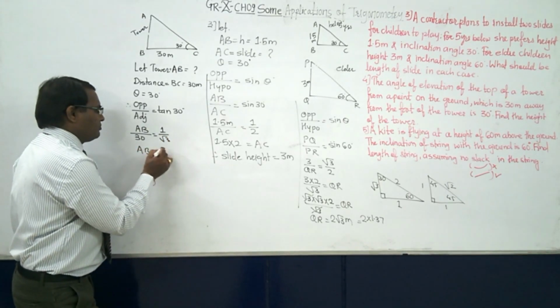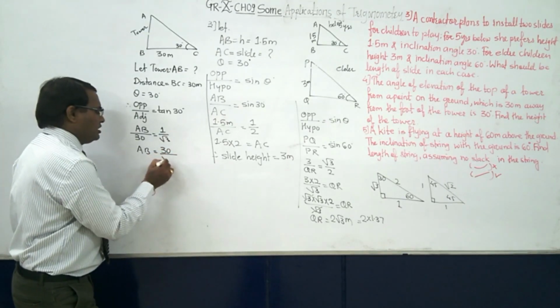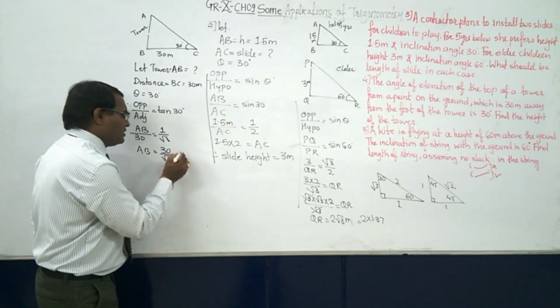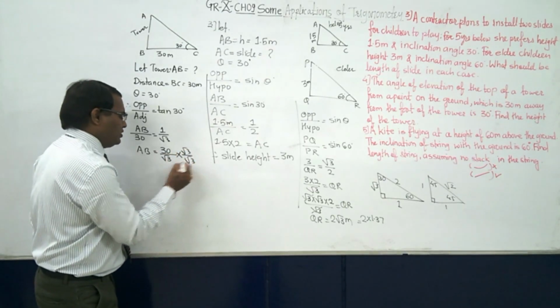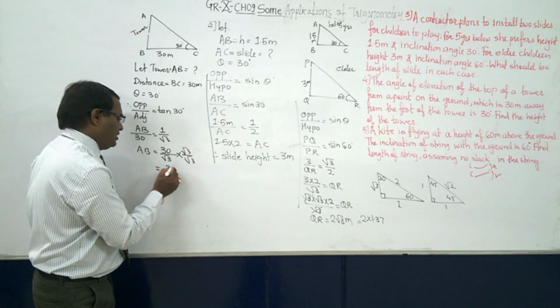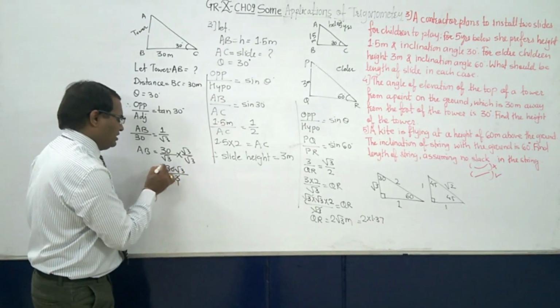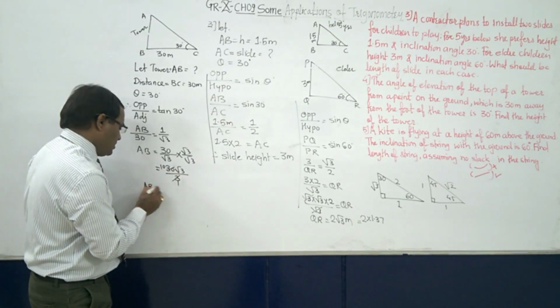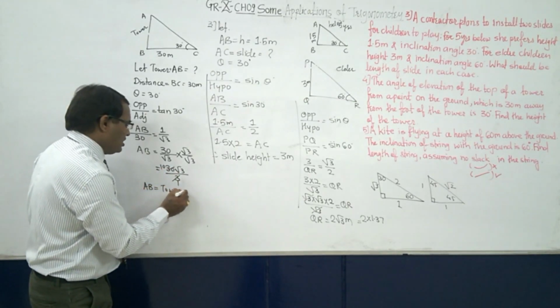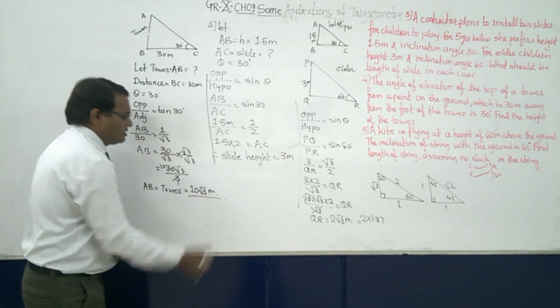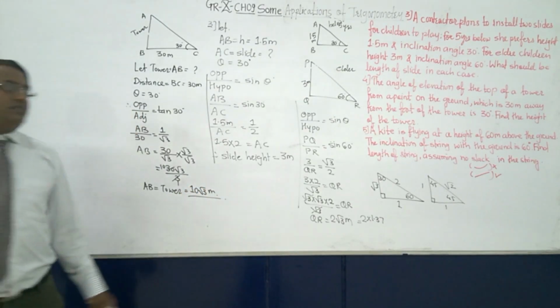By doing some arrangement, simply multiply by root 3 by root 3. So 3 ones are 3, 3 tens are 30. So AB, which is the tower, is equal to 10 into root 3 meter. This is the answer of the next sum.